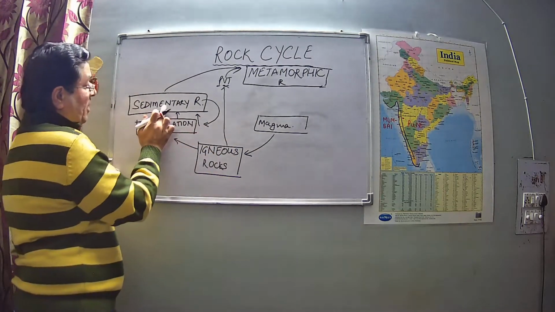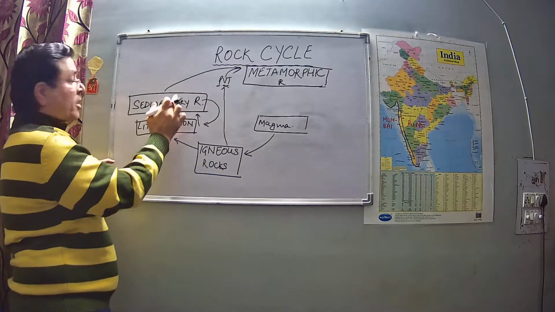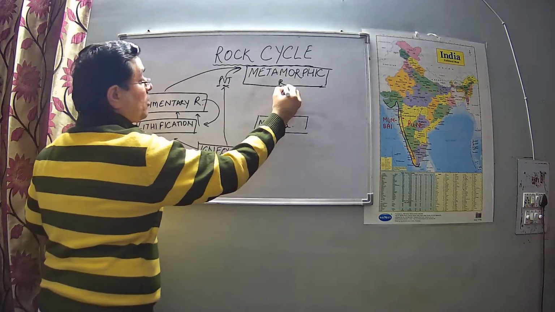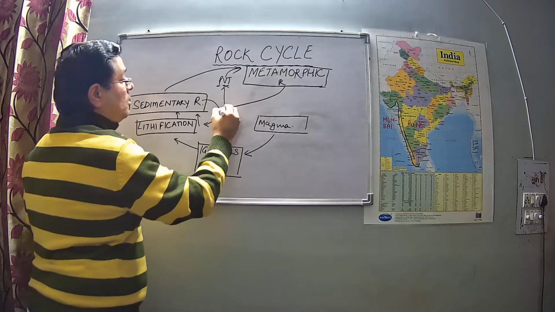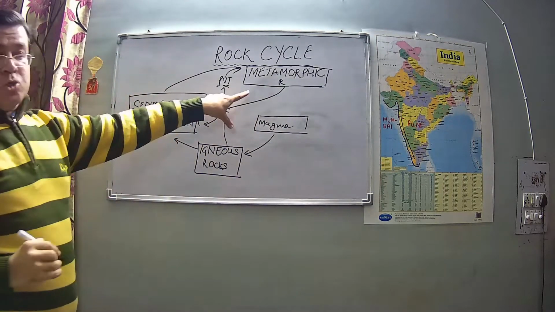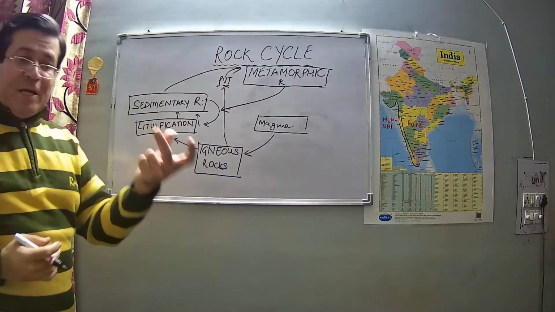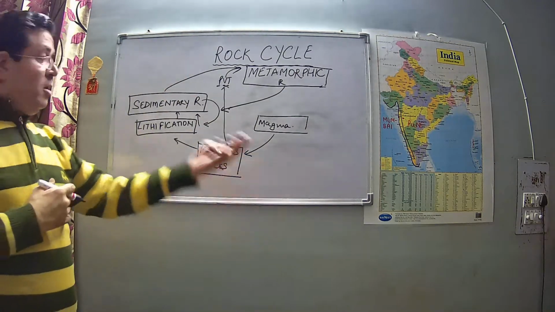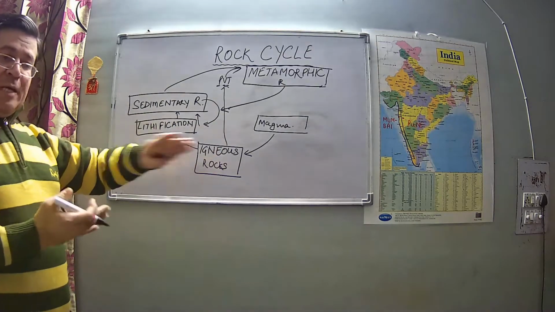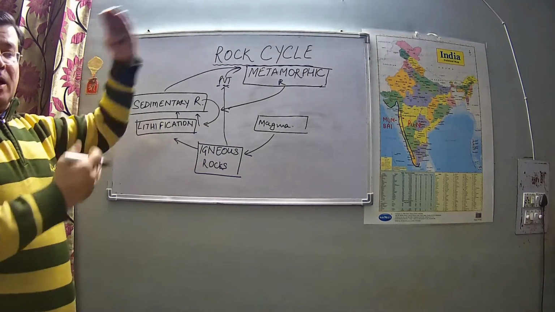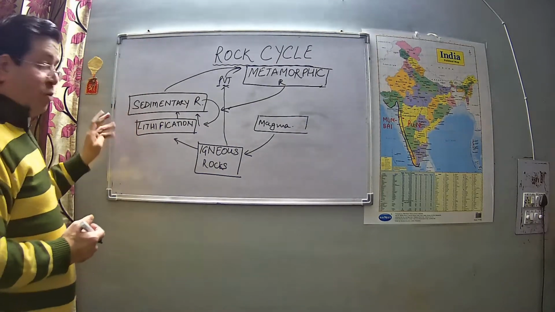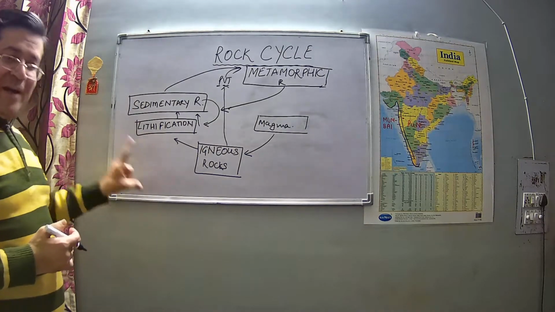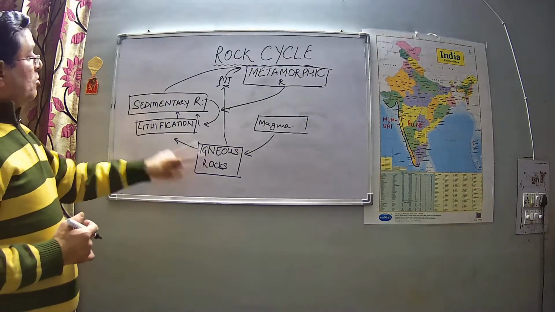Metamorphic rocks also become sedimentary rocks. They also sometimes are broken into smaller particles, transported to some place, and deposited in the form of layers over one another. That is why sedimentary rocks are also known as layered rocks or stratified rocks. So we have understood this.